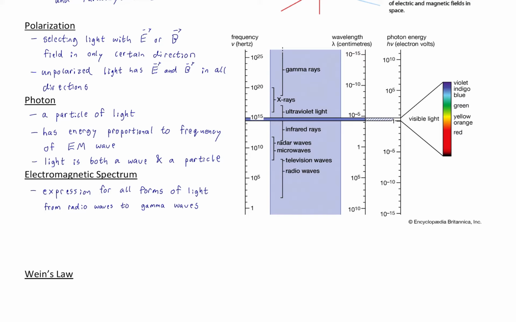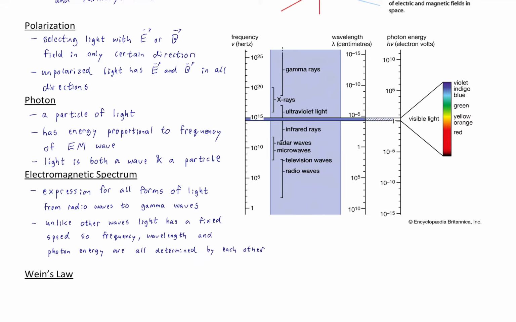Just outside of visible light, with a slightly shorter wavelength, is ultraviolet light, and with a slightly longer wavelength is infrared rays. Because we see that the wavelength, measured here in centimeters, grows as we go down. On the other hand, the frequency decreases as we go down the electromagnetic spectrum, and the energy per photon also decreases as we go down the spectrum. Notice also that the energy per photon is expressed in electron volts. Okay, so that's the entire spectrum, that's all of light.